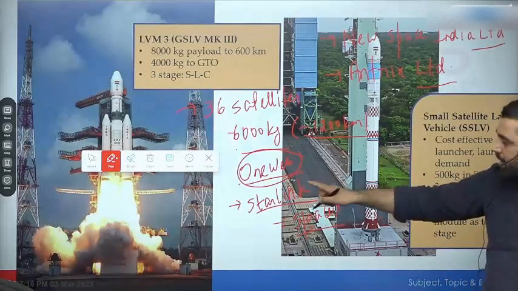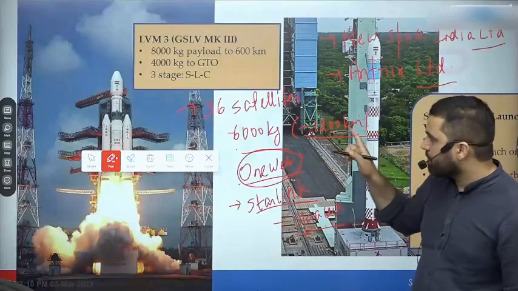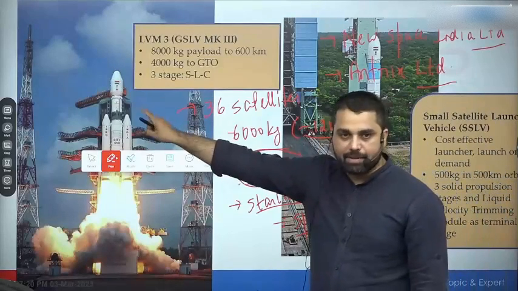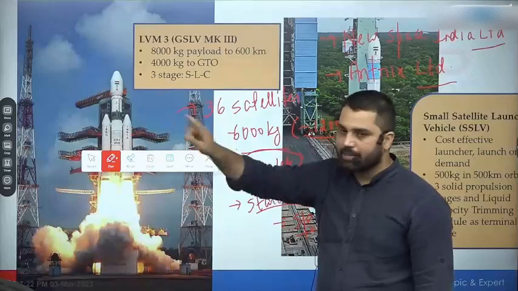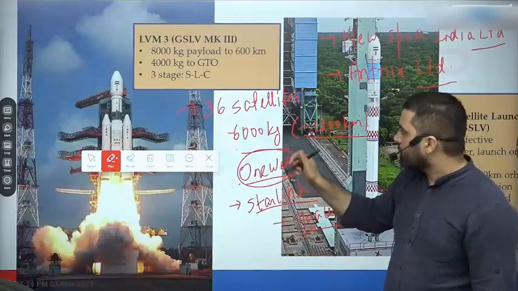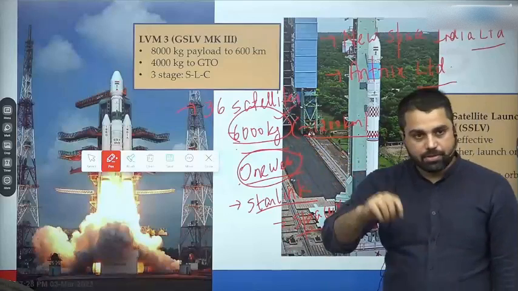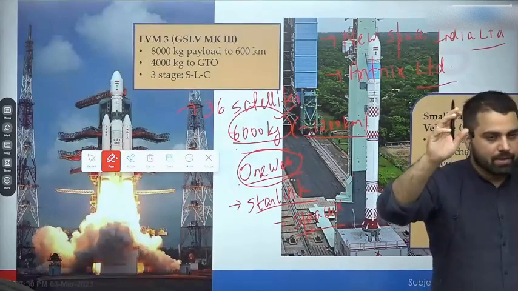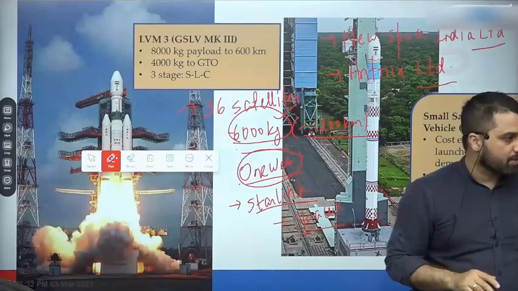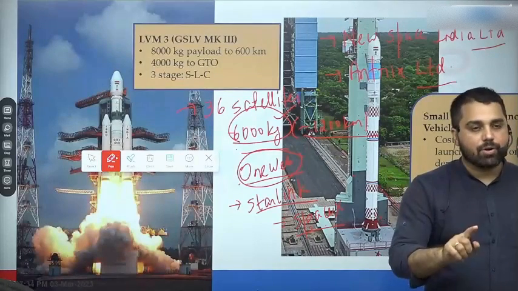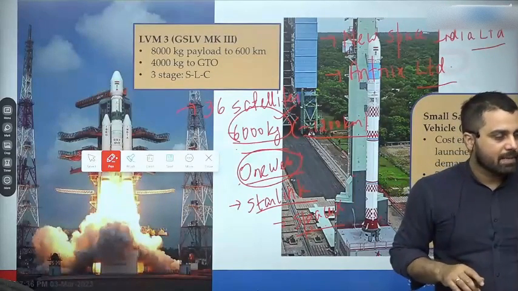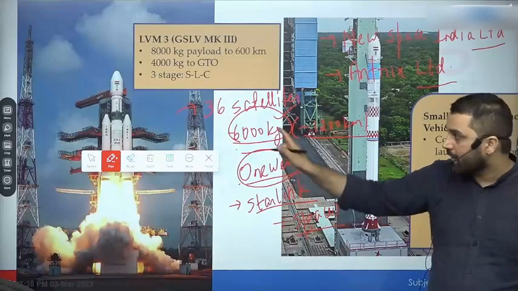And recently 36 of their satellites were launched by LVM3 or GSLV-MK3 simultaneously, which weighed around 6,000 kg, and that was a record for ISRO. For ISRO it is a record. Other space agencies have launched heavier weights into different orbits. But ISRO made a record of launching about 6,000 kg into LEO, and that is why you have to know.